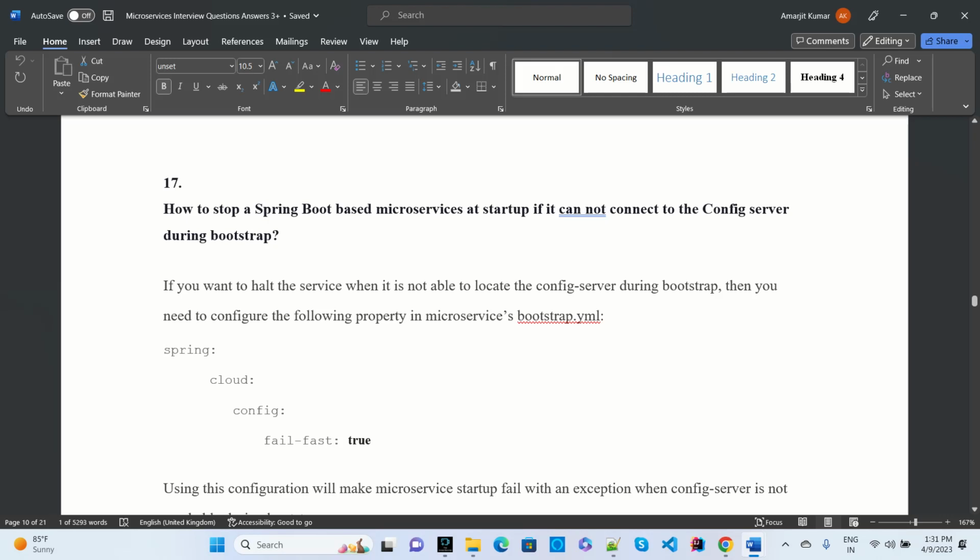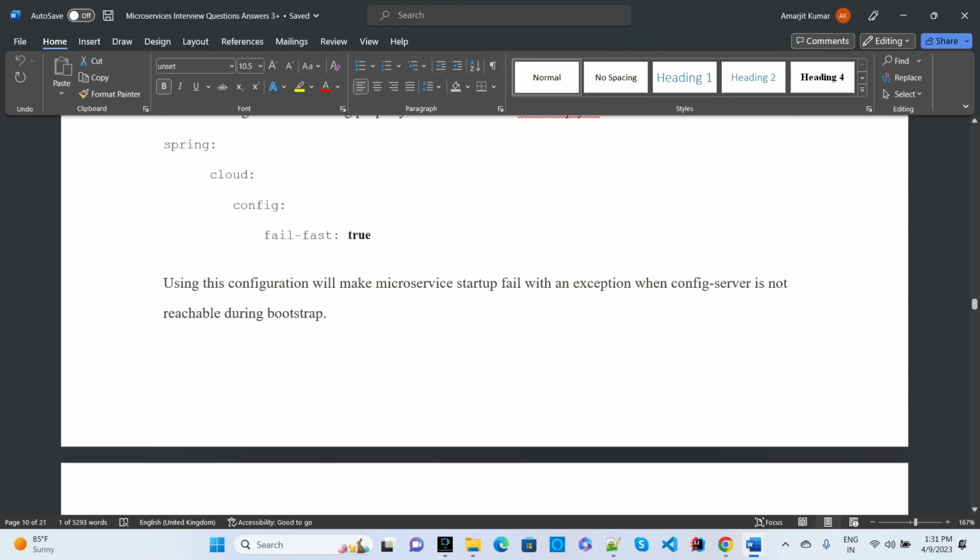Bootstrap YAML is the property file which will be loaded before your main application YAML file. Bootstrap holds all the cloud related and config server related configurations, which are called through the bootstrap. So if your bootstrap configuration server is not reachable, you can set spring.cloud.config.fail-fast=true.